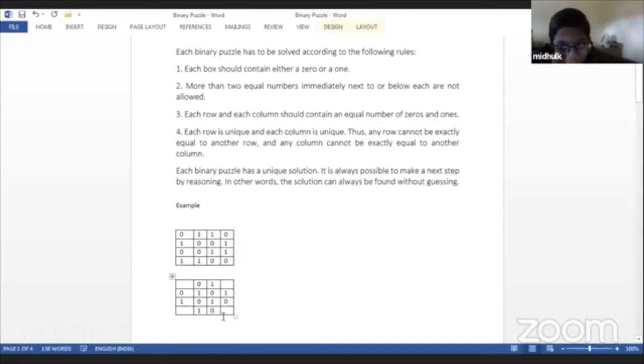Why? 2 ones and 2 zeros. Exactly. Correct. So this is done. Now this one. What will come here? 0. Not 0. Think again. Oh, 1. Because we have a 0 over here, it has to be 1. If this is 1, this is 1, this is 0, what would come here? 0. Great.